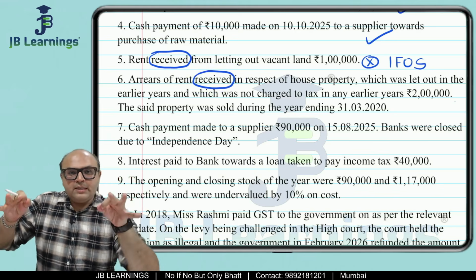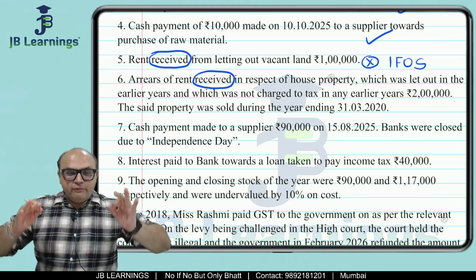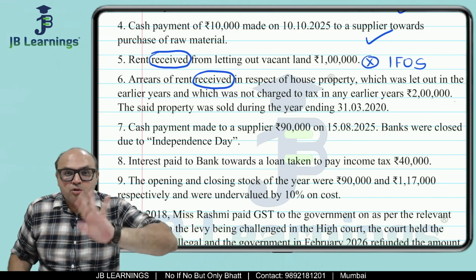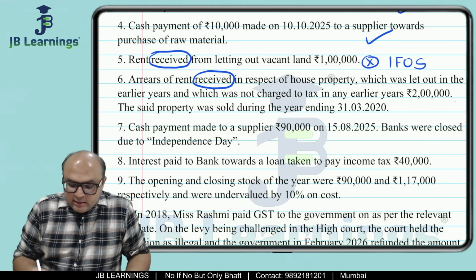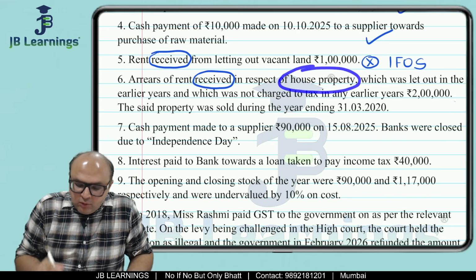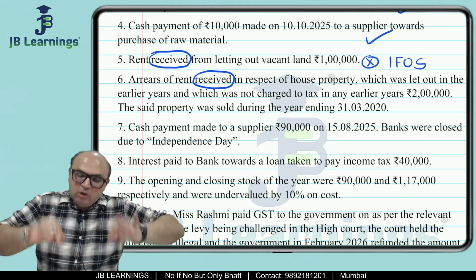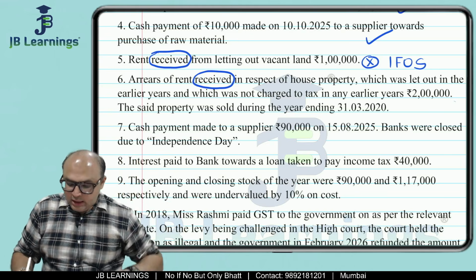Arrears of rent is taxable in IFHP. Repeat, I said, arrears of rent is taxable in IFHP even if the assessee does not remain the owner of the house. Since the arrears is related to house, there might be some dispute in earlier years. It will now also be taxable in IFHP only, even though the assessee is not the owner.